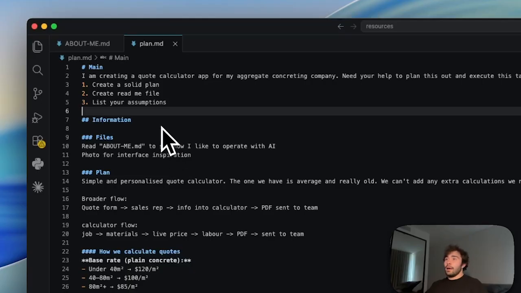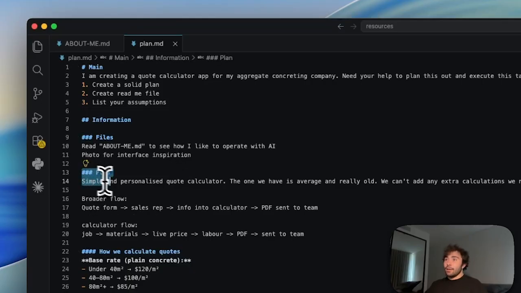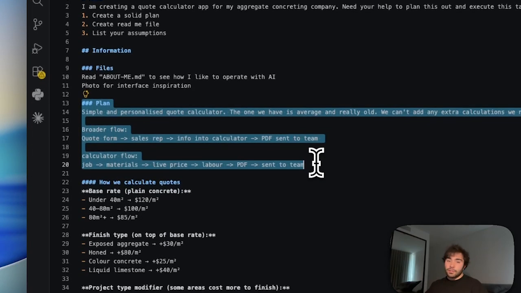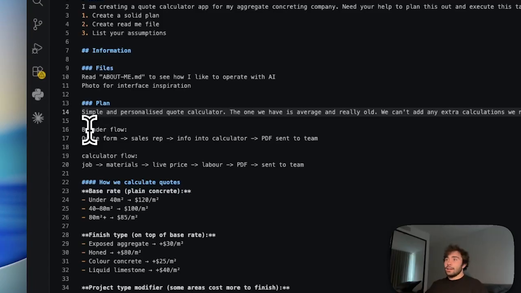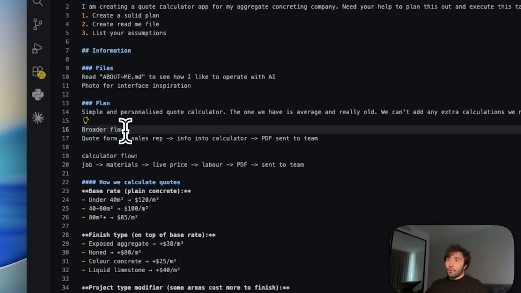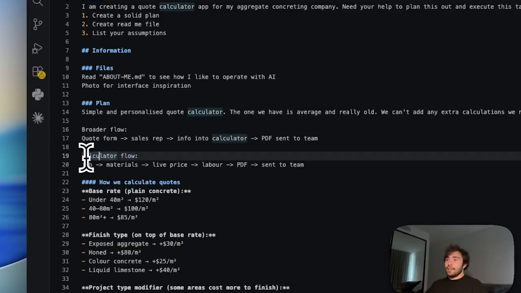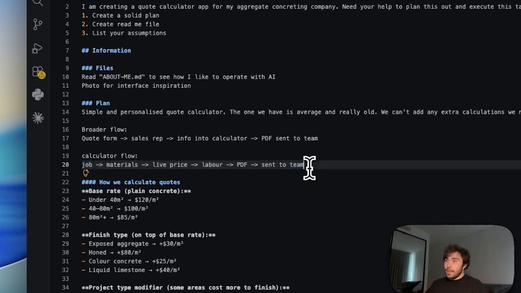Said before, just planning out how I want this project to go, and the project is to create a personalized quote calculator. So yeah, just dumping all the ideas I have, the broader flow, how it'll work in the grand scheme of things, and then how the app will actually work, and my ideas with that.